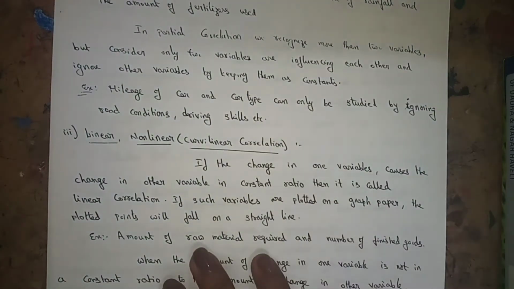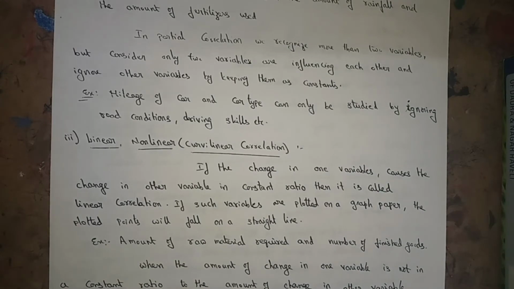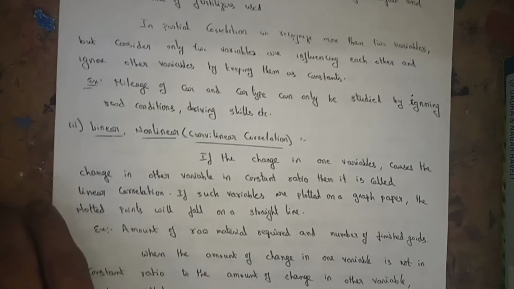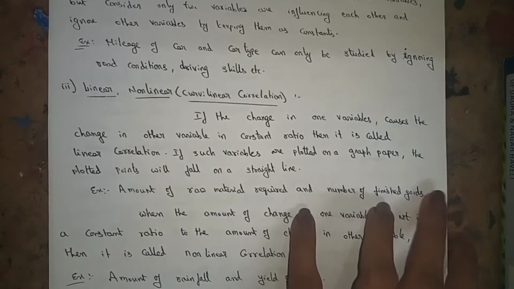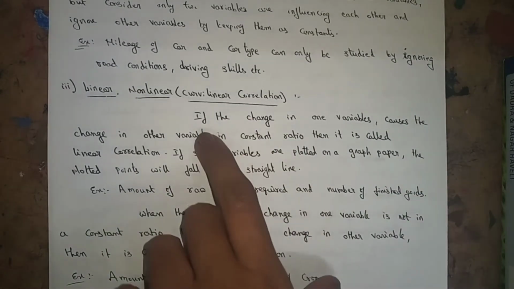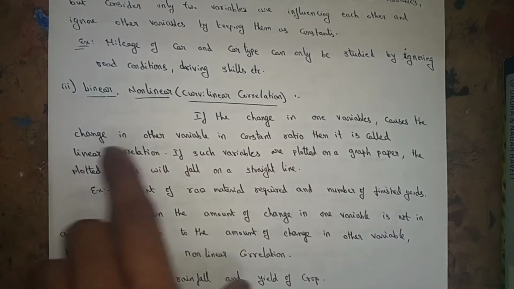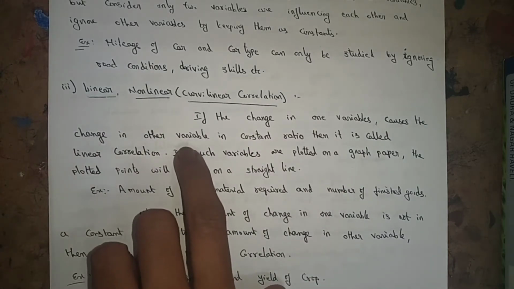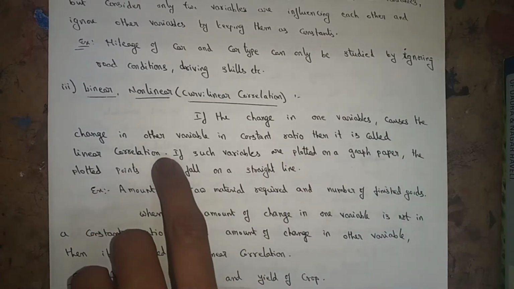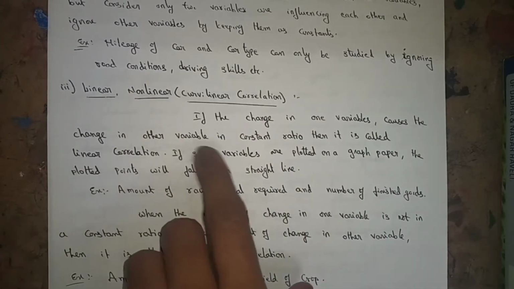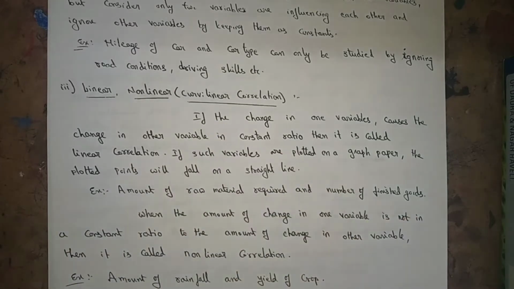Now this is about partial correlation. Linear and non-linear, or curvilinear, are the same. I am telling you the definitions. If a change in one variable causes a change in another variable in a constant ratio, then we say that it is a linear correlation.